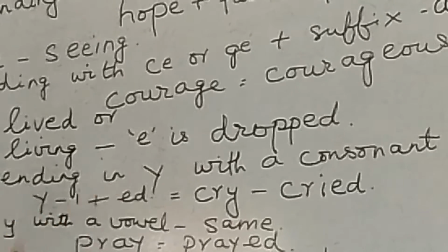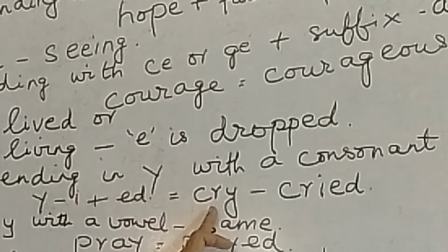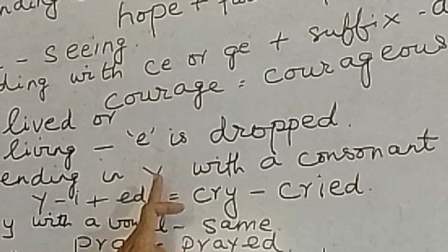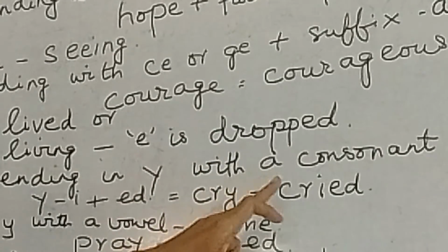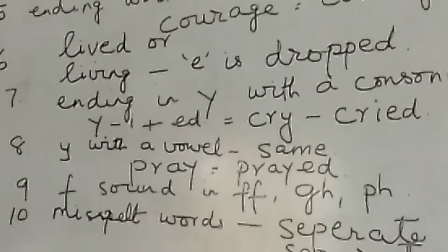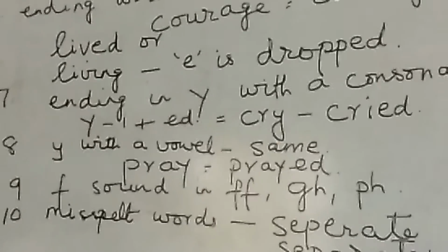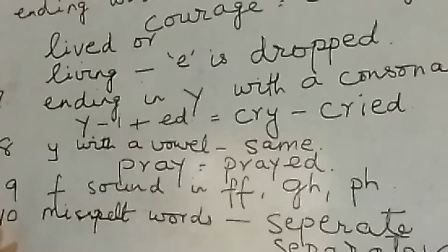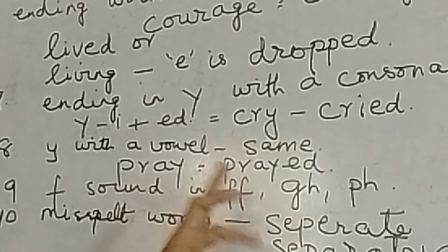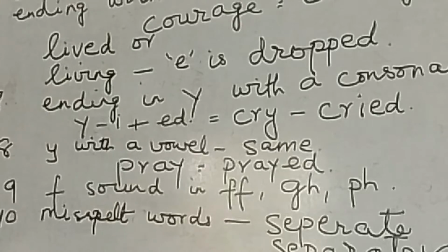For example, cry, CRY, becomes cried, where Y disappears, it is replaced by I and we have ed, so cried. But when Y is preceded by a vowel, for example, pray, then it remains the same and you add ed to it, it becomes prayed. Y doesn't change into I.